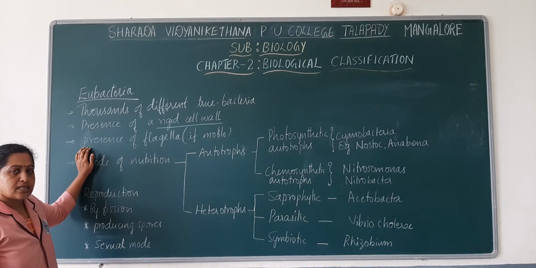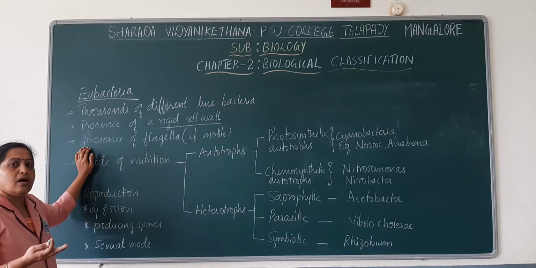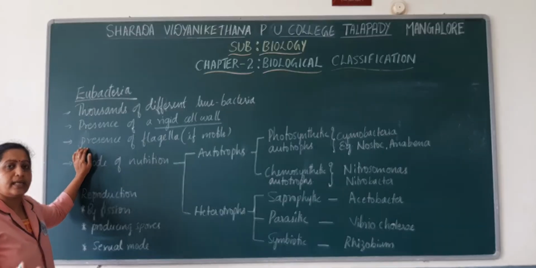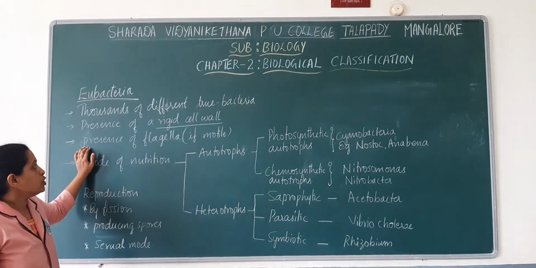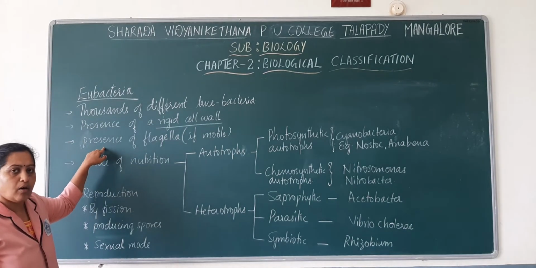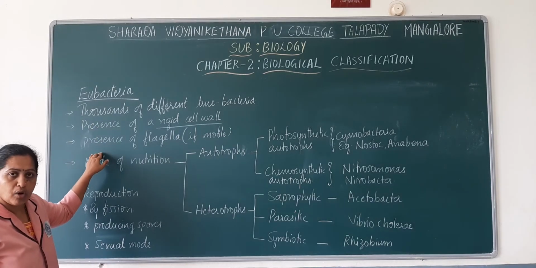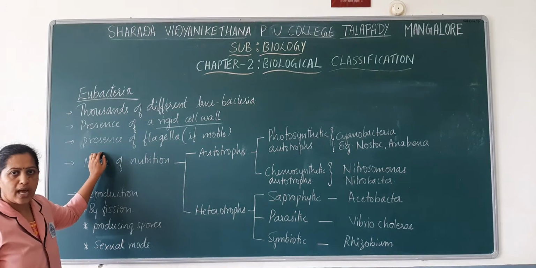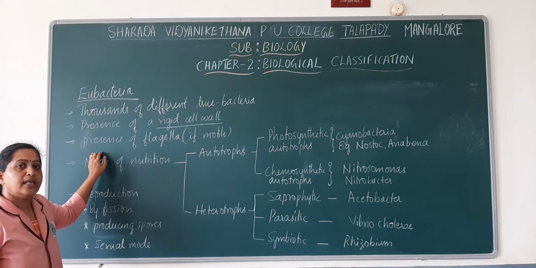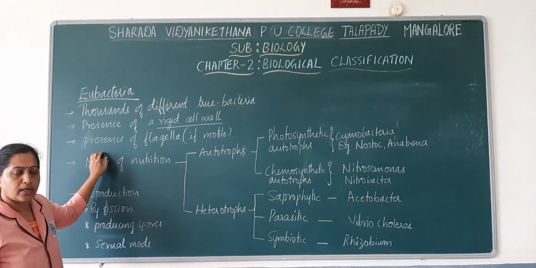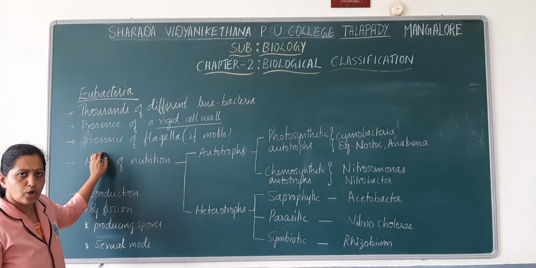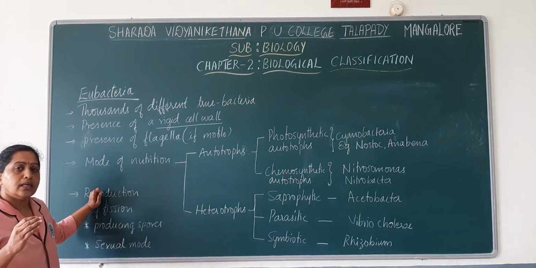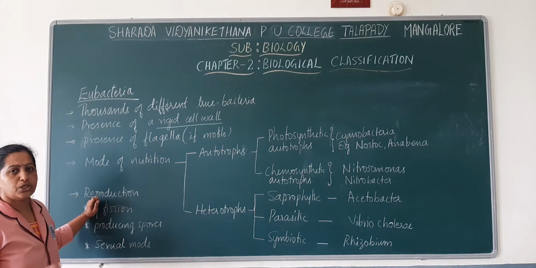Already we have discussed what those bacteria are called if they have flagella and what they are named if they do not have flagella. So eubacteria may be motile or non-motile, and motility mainly depends on the presence or absence of flagella. If they have flagella, they are motile. If they do not have flagella, they are non-motile. And we have already discussed in detail the number of flagella as well as the position of flagella.